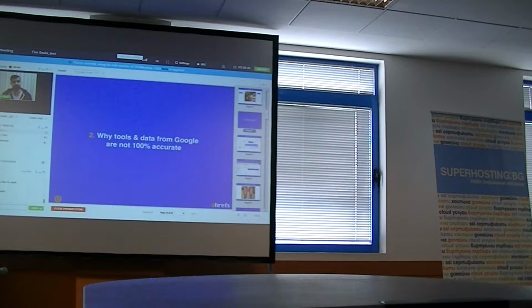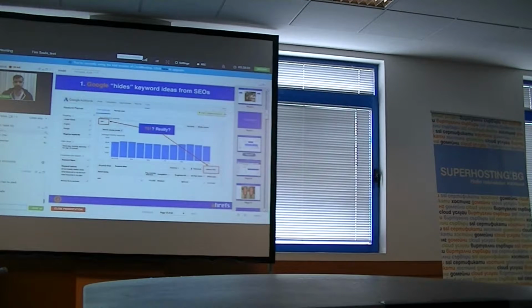So we're going to the second part of my presentation about the tools and data that comes from Google, and if we can trust it, how reliable is it? So the first problem that we have in AdWords is that they hide keyword ideas from SEO professionals. So on my screenshot, I basically used the seed keyword SEO, and I wanted to see how many keyword ideas Google AdWords, Google Keyword Tool will give me for that general keyword.